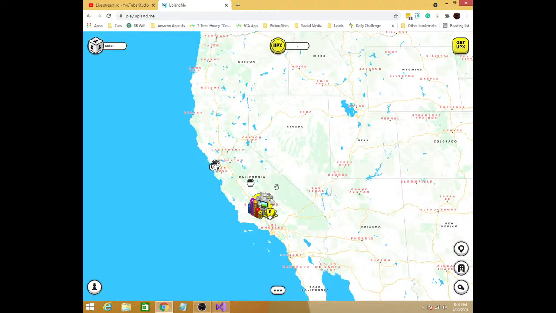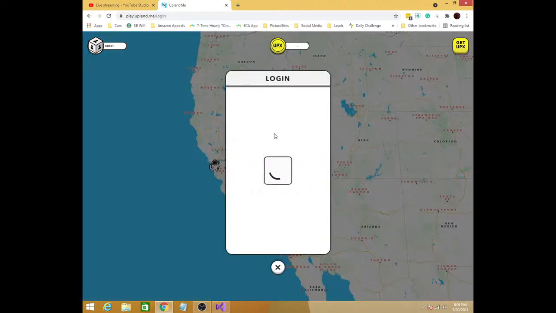Upland is mainly a property trading game, so people can buy and sell properties that exist in those cities and an increasing number of cities. And there's going to be additional features added in the future, like being able to operate a business in the game. So let me go ahead and sign in real quick here.